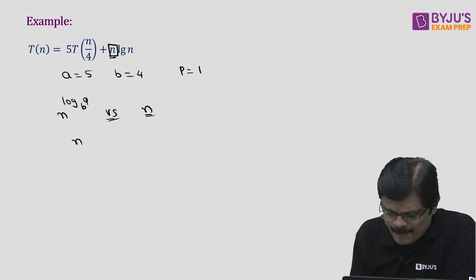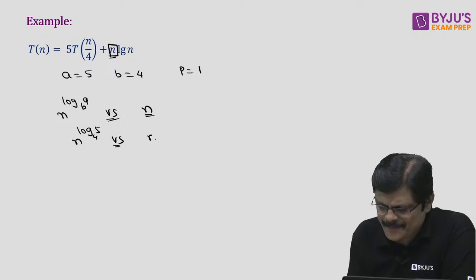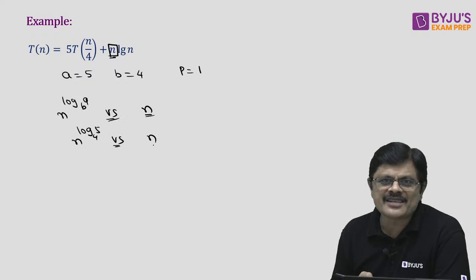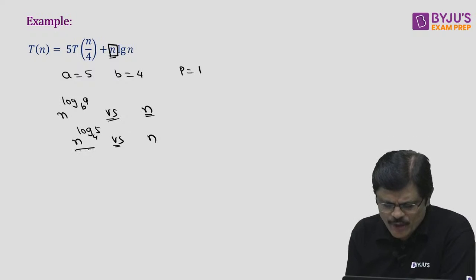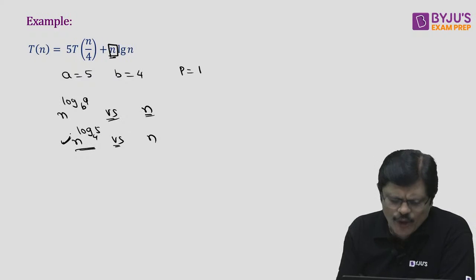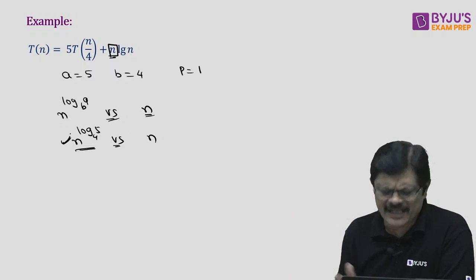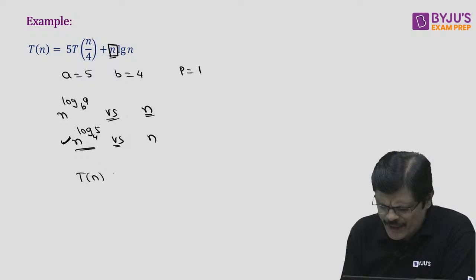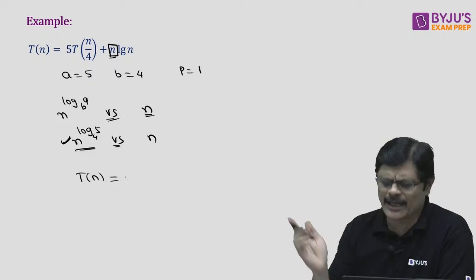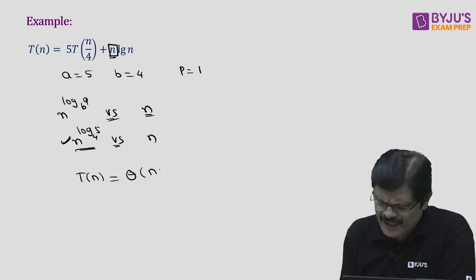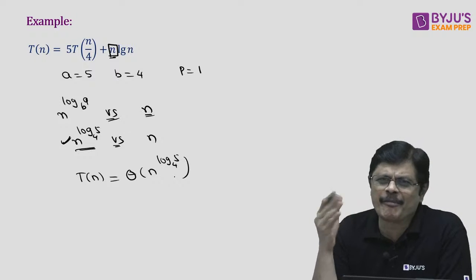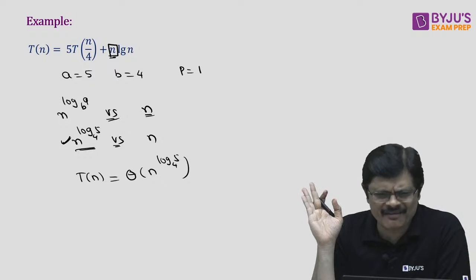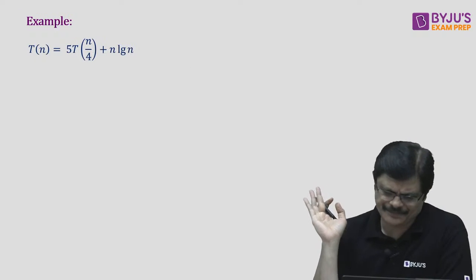Now here it is n power log 5 to the base 4 versus n. Clearly, which fellow dominates? This fellow dominates. Whenever n power log a to the base b dominates, that is the answer. No need of checking the first part or second part. Theta of n power log 5 to the base 4. It is just the first case of the master theorem or extended master theorem. Directly you can do it.